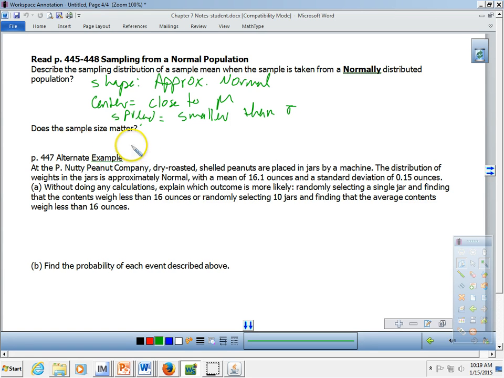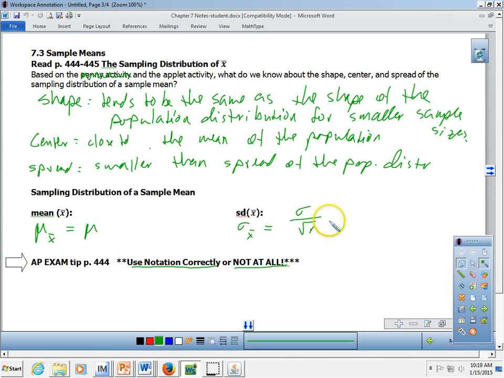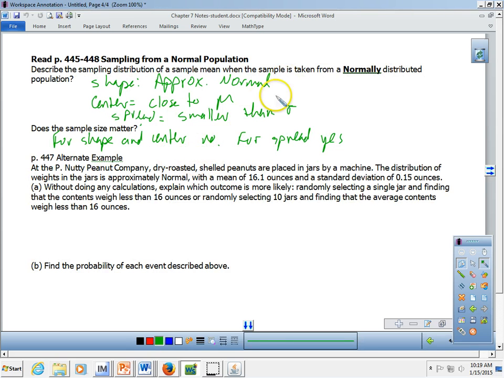Okay? Does the sample size matter? Well, as far as shape goes, no. For shape, no. Actually, for shape and center, it doesn't matter. Where it matters is the spread, right? For the spread, the sample size does matter. And that's because of that calculation. Again, as a quick reminder, we're dividing by the square root of the sample size. So if the sample size changes, then what the spread ends up being for the sampling distribution is going to change as well. So anyway, let's start to use this a little bit.